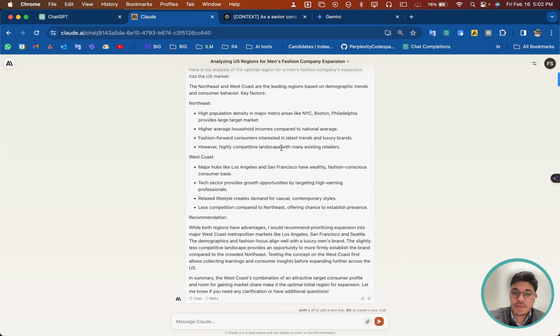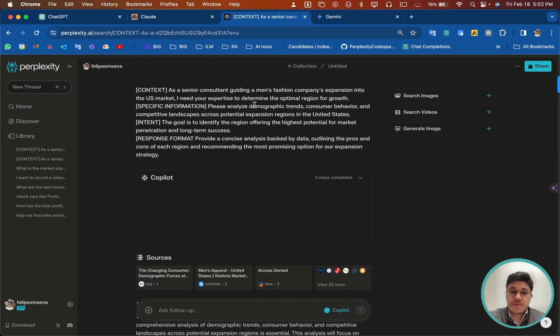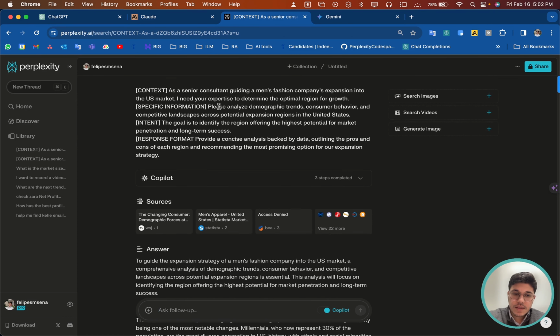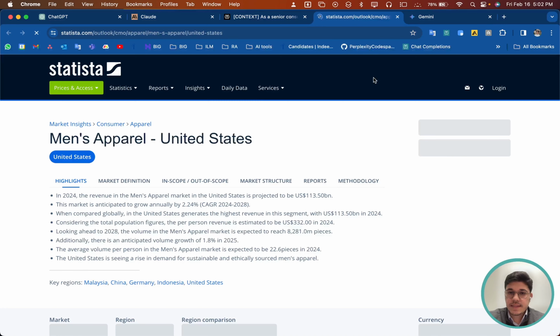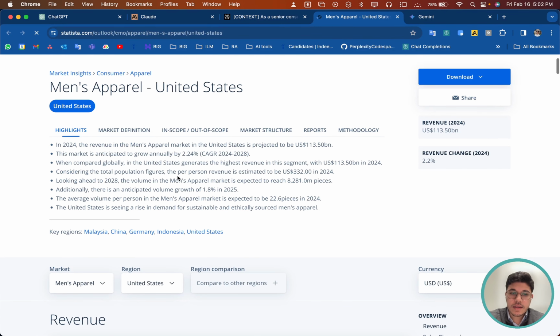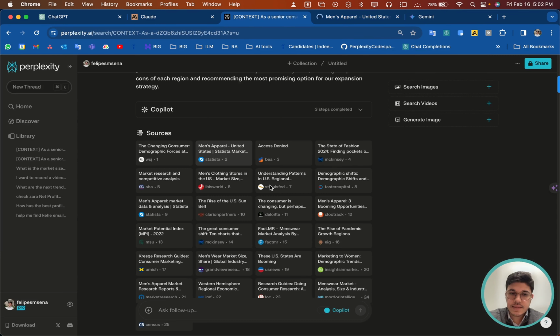Avoid that. For Claude AI, we also have a similar response to ChatGPT. So I also wouldn't recommend it, because it's not giving the sources or where it's getting this information. Now, if we go to Perplexity, as you can see, you have more than 22 sources from where it got the answers. And AdWords and Statista are very good resources, I can see. So you could open these sources and double check in terms of market size, etc.